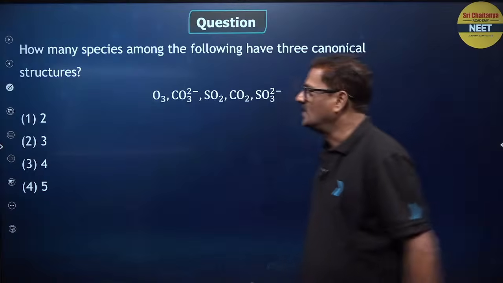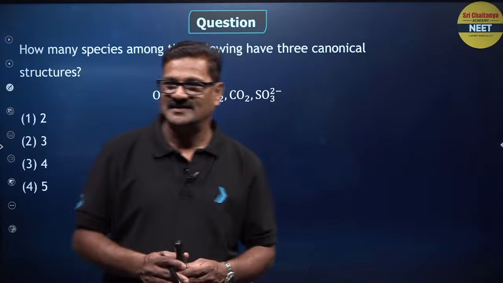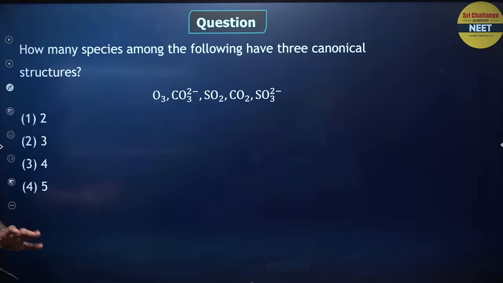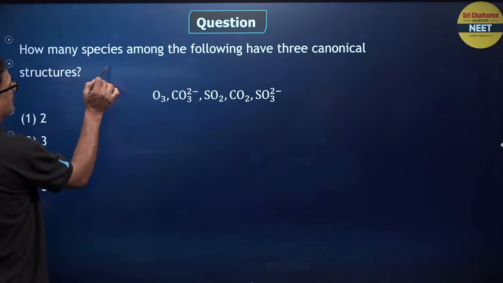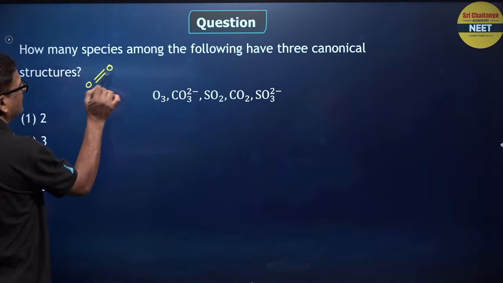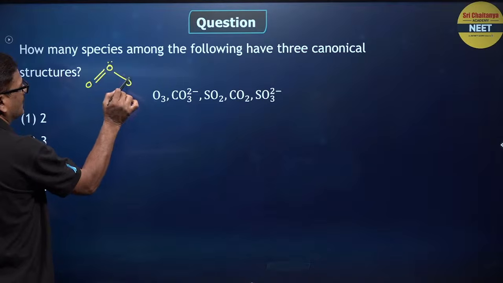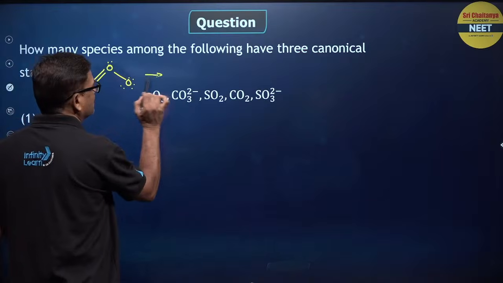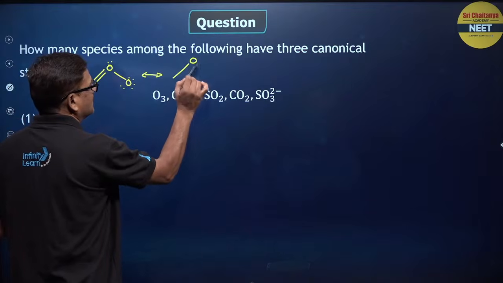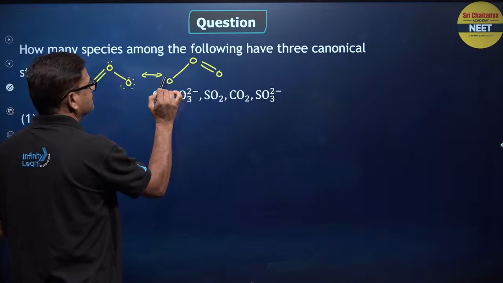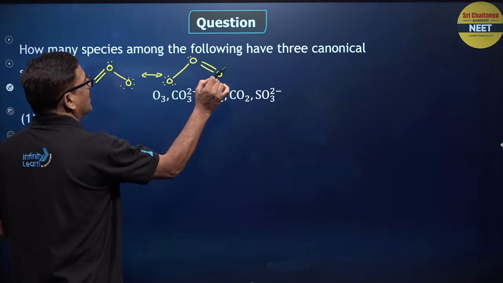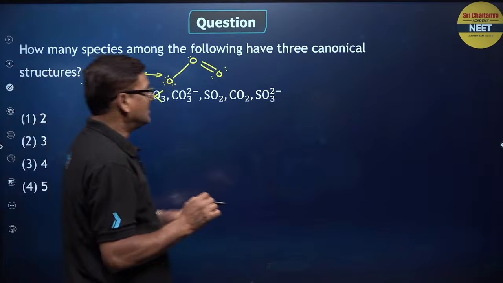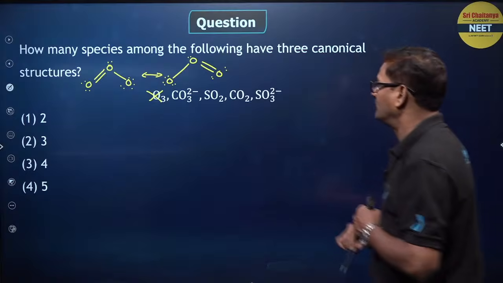Super question. How many of you can answer this? Resonance के बारे में पूछा गया. If you see O3, oxygen, double bond O, single bond O, you have 2 canonical structures, and it is going to be oxygen and double bond O. I have 2 canonical structures. Okay, and 3 canonical structures किसका होगा?